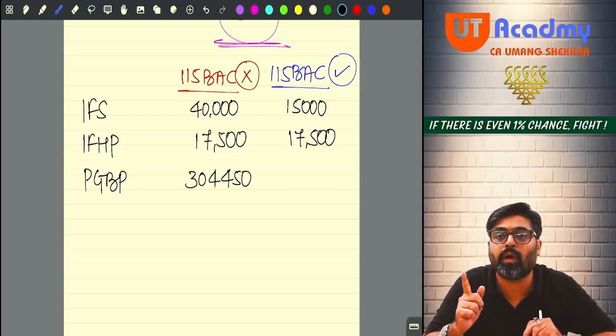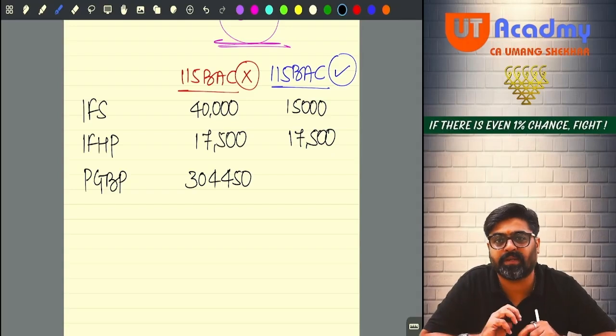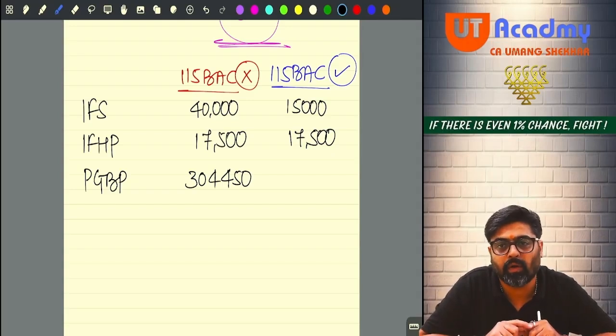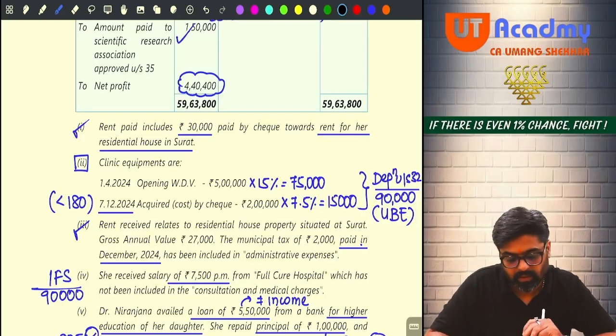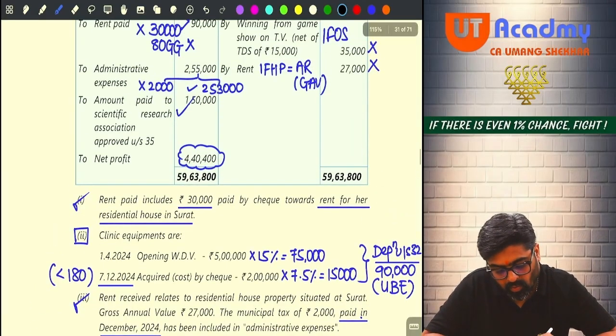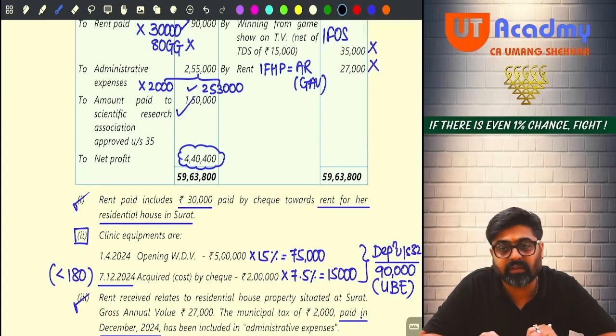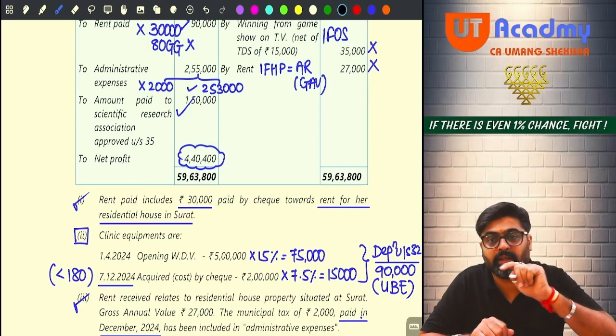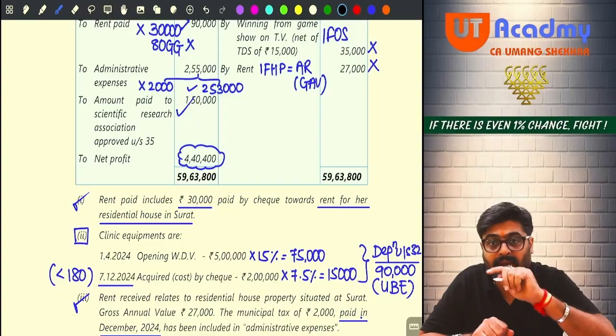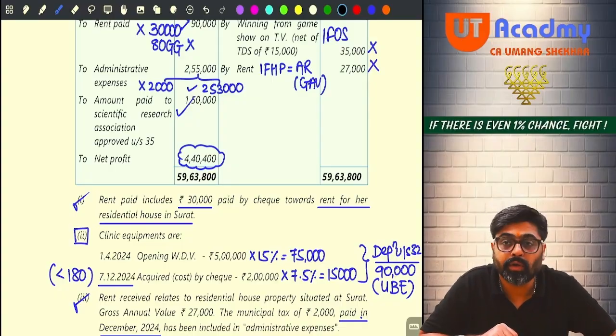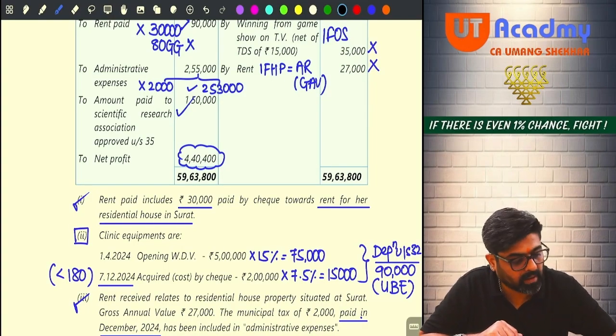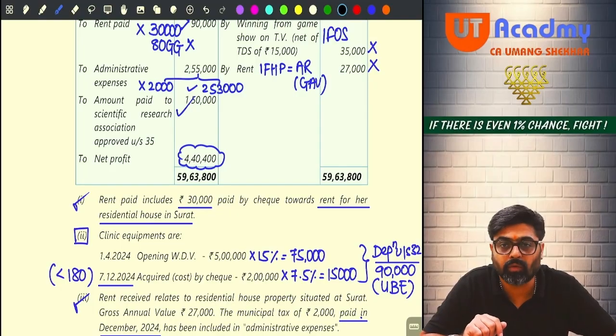If you don't follow 115 BAC, then this is your PGBP income. But what if you follow 115 BAC? Don't you think that the amount paid to the Scientific Research Association as donation will also be disallowed? So this is also to be added to the profit. So on your 3,04,450, you will have to add 1,50,000 once more.